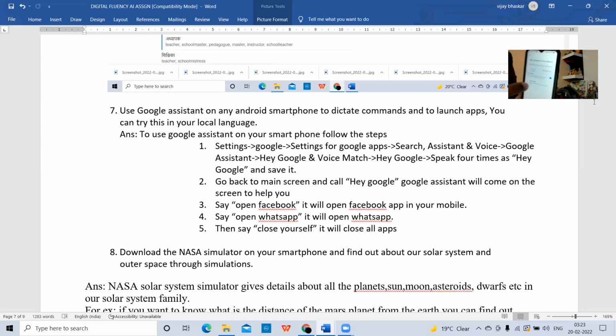Already I have given 4 times my voice and it is saved. Whenever you are setting the Google Assistant for the first time, it will give some other option. Then you need to speak 4 times there. I already stored my voice here, saved my voice. That's why it is giving like this. Okay. Now Google Assistant is enabled. Now what I can do here, just go back to my screen. I'm going to the main screen here.